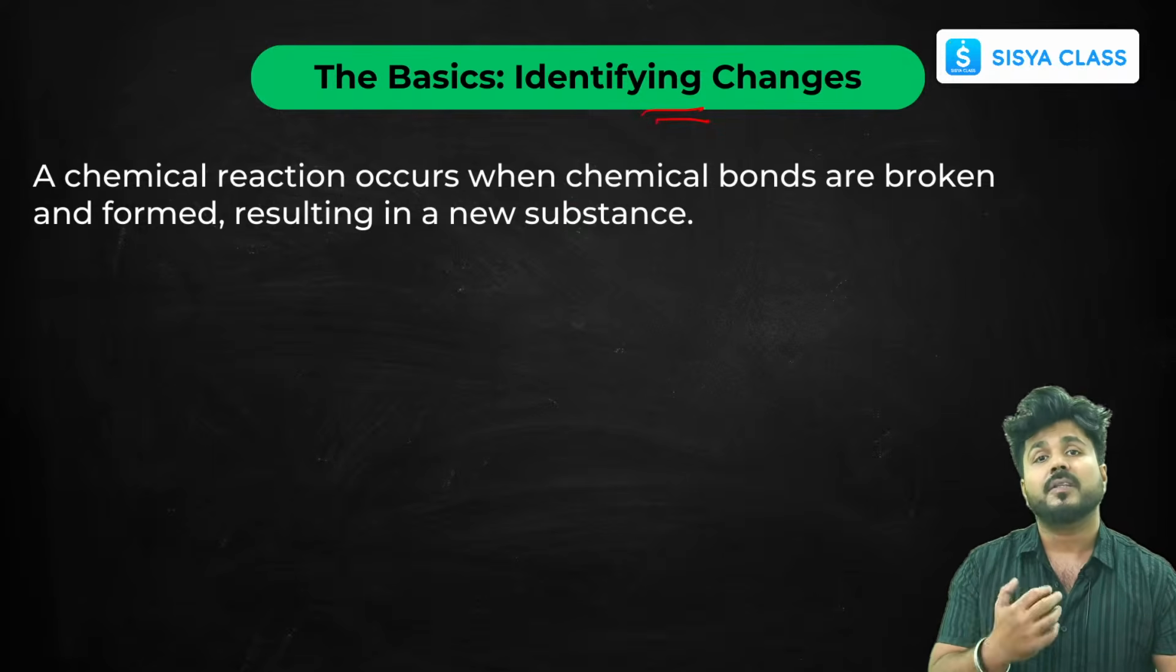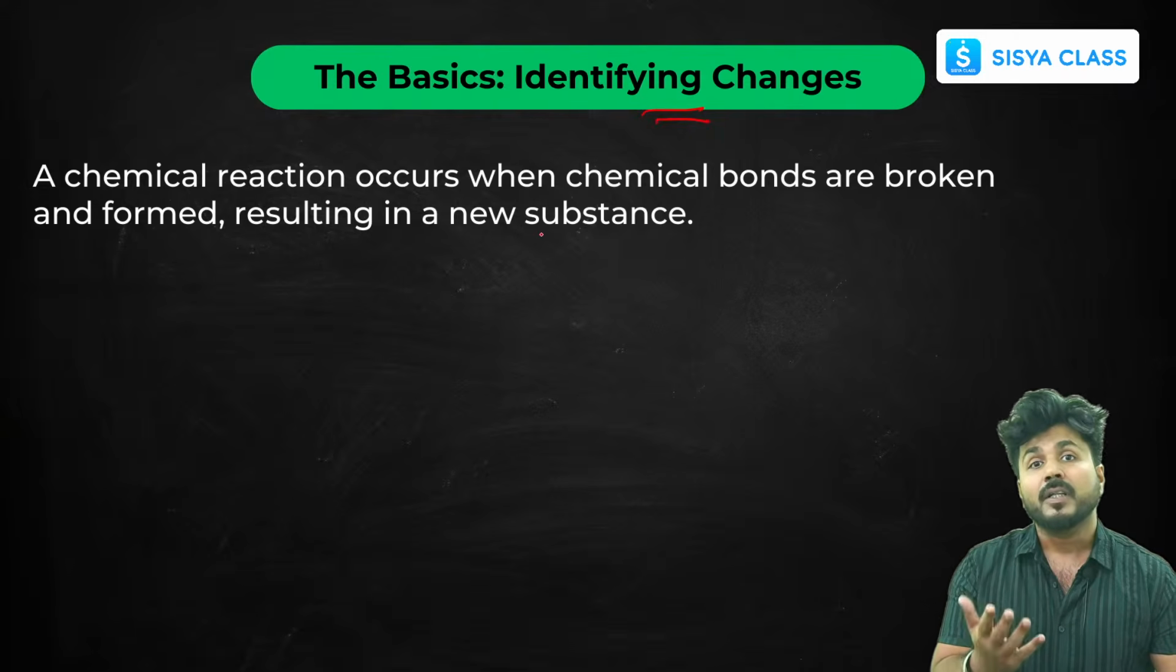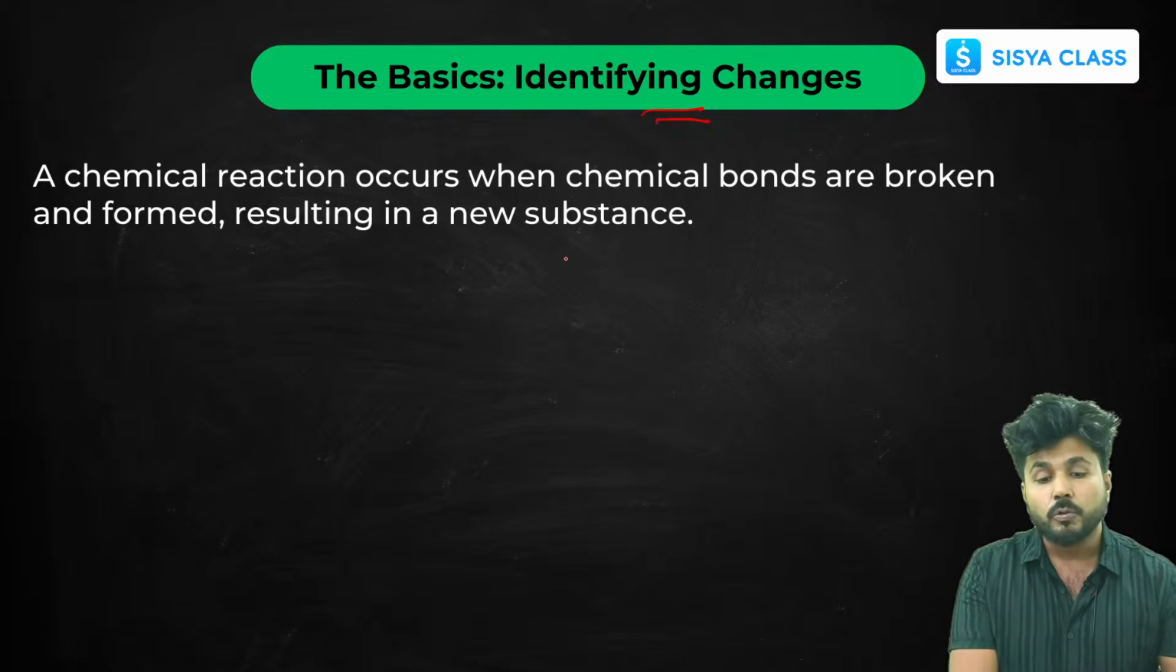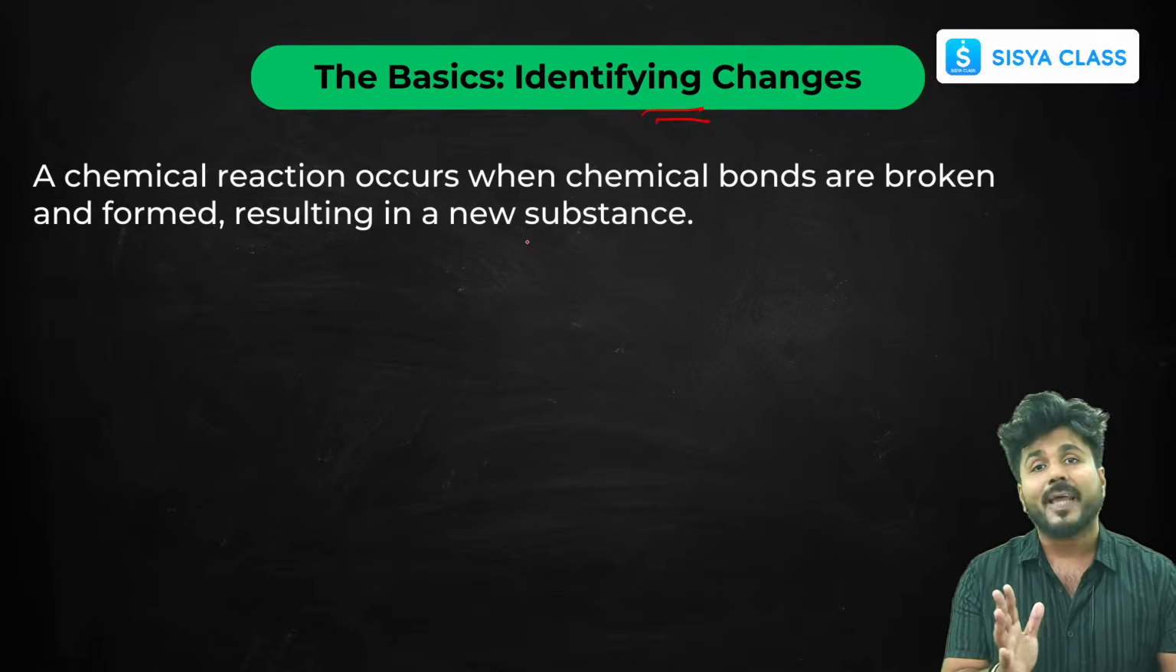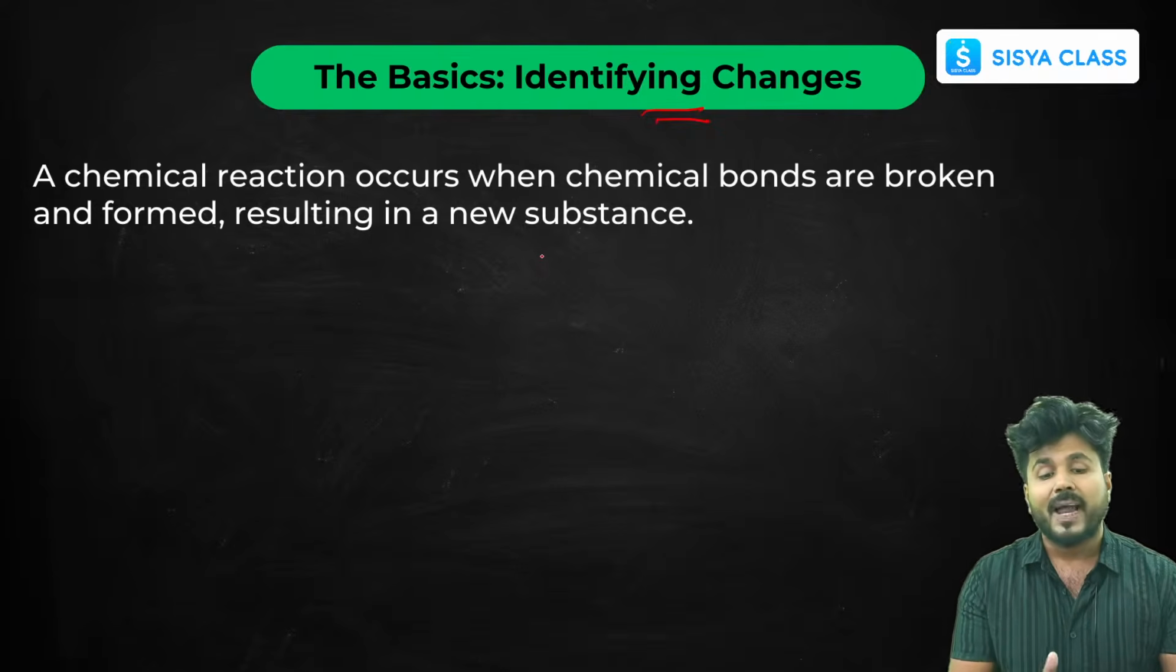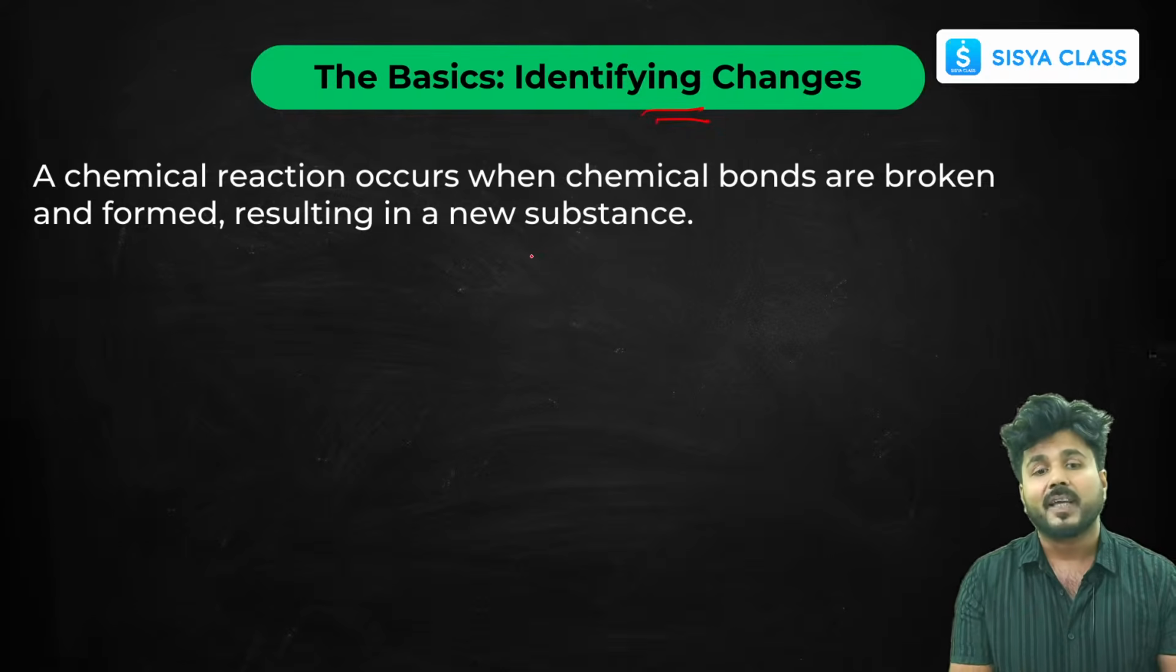Before studying chemical reactions or balancing chemical equations, we must know what a physical or a chemical change is. How will you identify that? How will you distinguish that? To distinguish that, we have some characteristics. But before that, what is a chemical reaction? How will you define a chemical reaction?